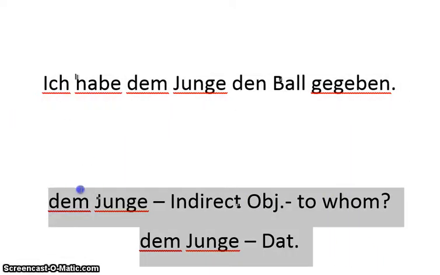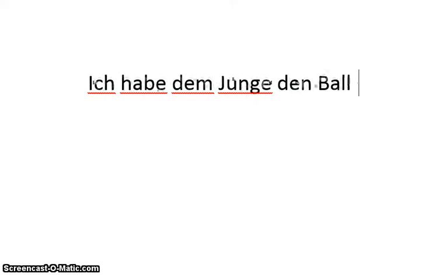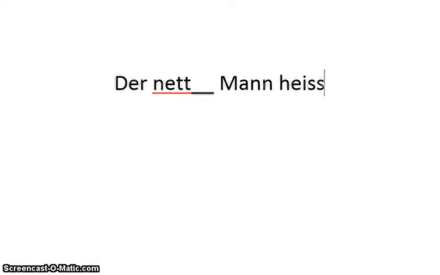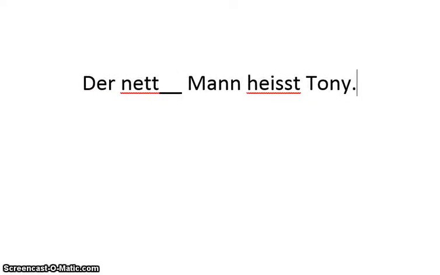So let's talk about how this is going to help us relate this to adjective endings. Okay, so let's start with something nice and easy. So we're going to say, der nett Mann heißt Tony. Okay, so the nice man is named Tony. Right, so who is named? That's going to be the nice man. So it's going to be the subject of my sentence. Okay, so now I know what my noun is.